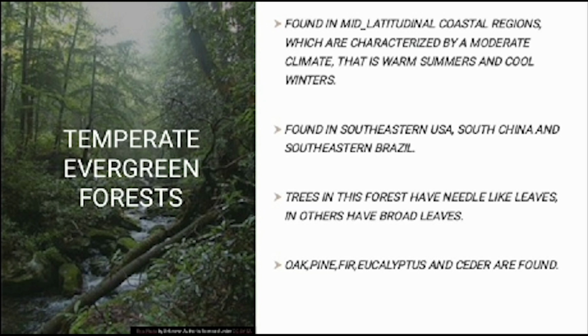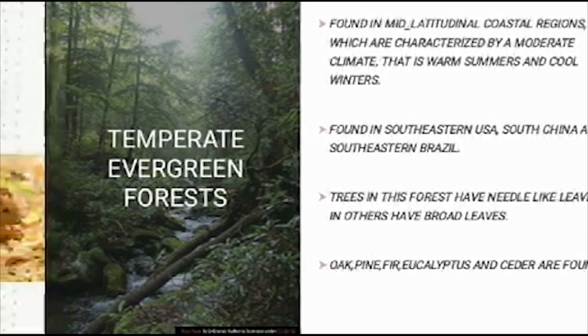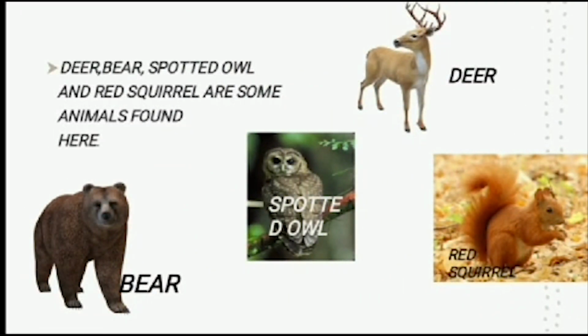Trees found in these forests vary greatly in terms of their types. While trees in some temperate evergreen forests have needle-like leaves, in others they have broad leaves. Some forests have a mix of both types of trees: oak, pine, fir, eucalyptus, and cedar are some of the trees found in these areas. Deer, bear, spotted owl, and red squirrel are some of the animals found here.